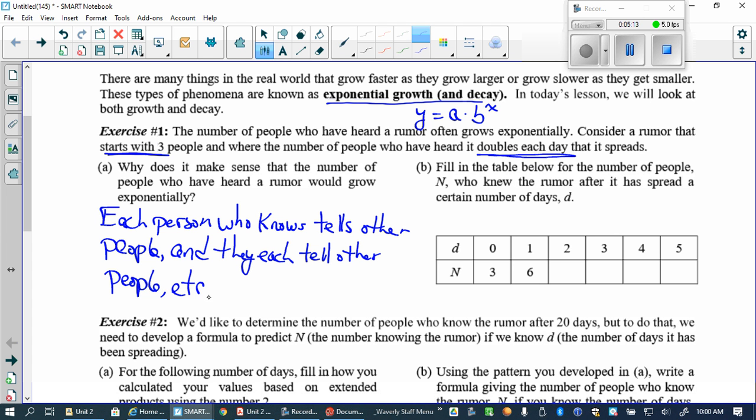Let's take a look at part B. They want us to fill in a table here. So the number of people is going to be that capital N, yeah? And what does the D stand for? Yeah, there was really no way to know what D would stand for.